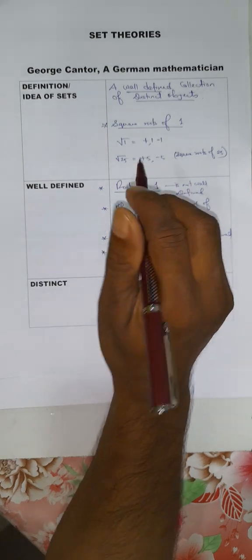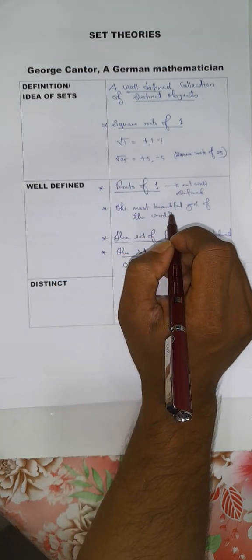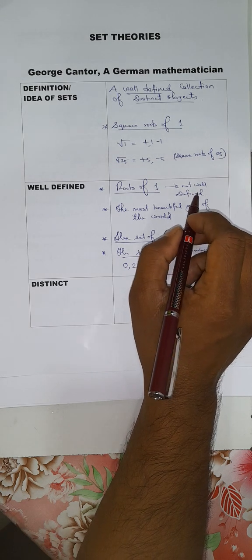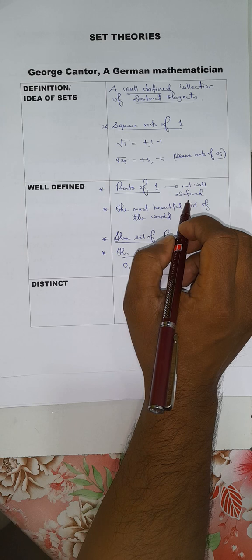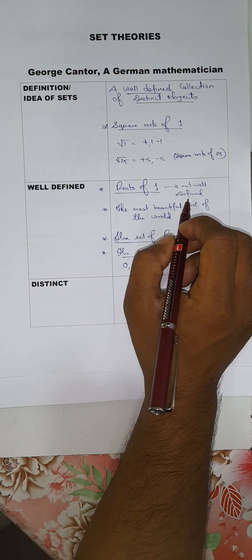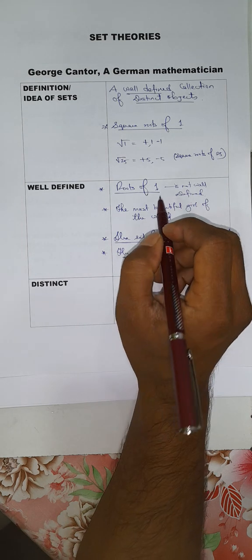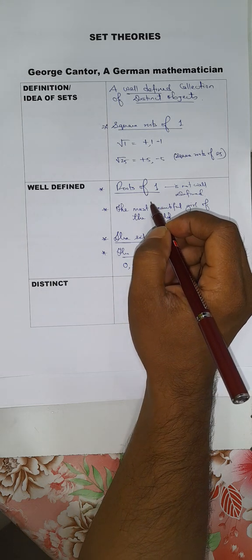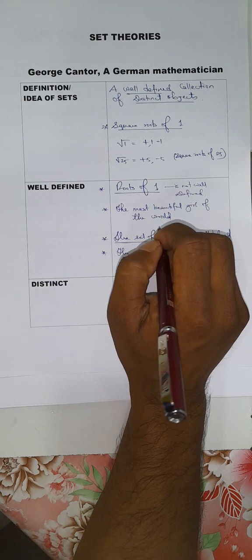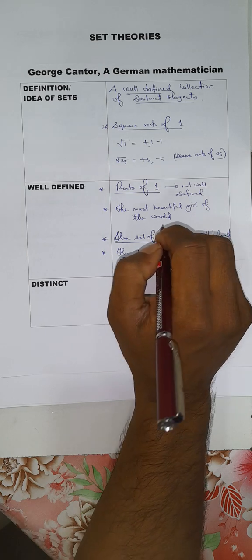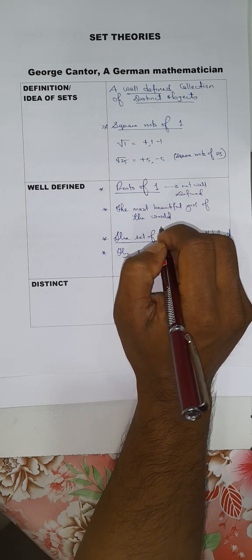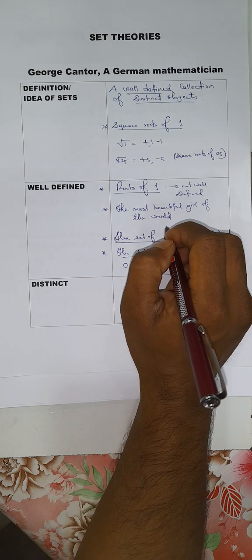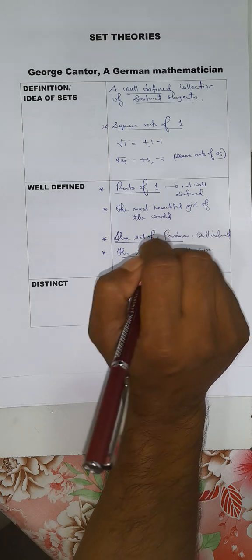Now, what is not well defined? Say, for example, roots of 1. This statement is not well defined because it is not specifically mentioned whether it is trying to mean square root or cube root of 1. Similarly, the most beautiful girl of the world. The definition of most beautiful is different for different people. So there is no specific reply against this statement.